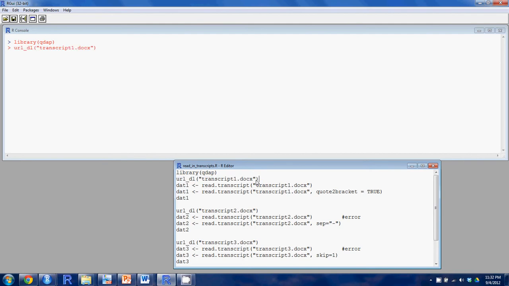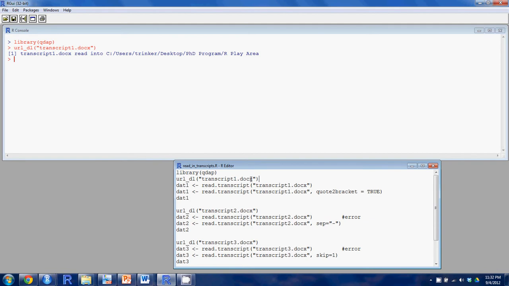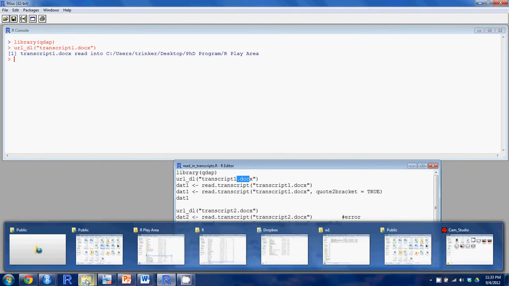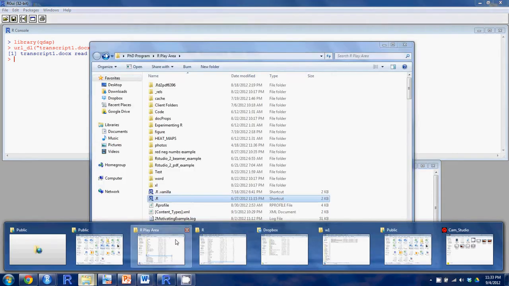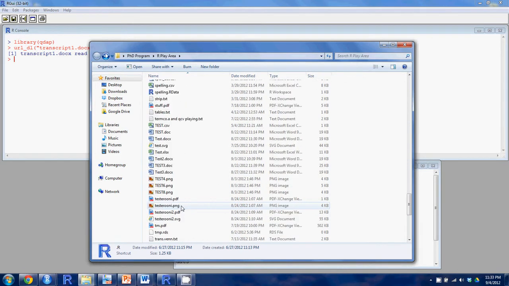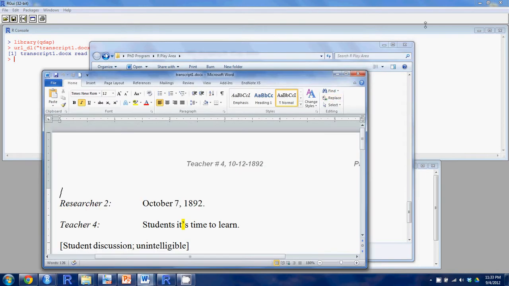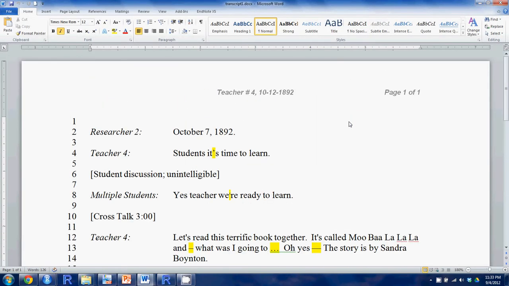transcript1.docx file. One other note that just reminds me: if you have your file as a doc file, that's an older version of Word, it needs to be converted to a docx. Read transcript does not handle doc files. All right, now this URL download, let's look at what happened. In our working directory now, we have the file called Transcript1. Let's open it up and look at it. Yeah, it looks like what we were just looking at. Okay?